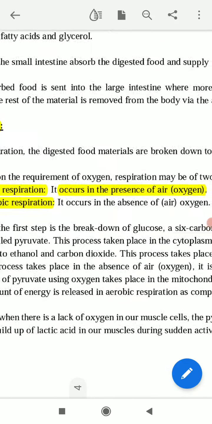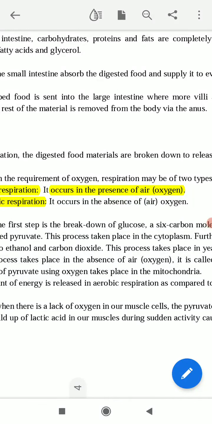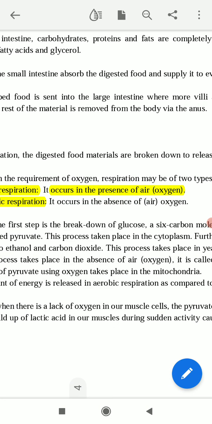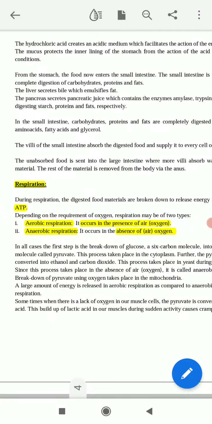And anaerobic respiration occurs in the absence of oxygen, or absence of air. I am highlighting these two points because they are important for your exam,